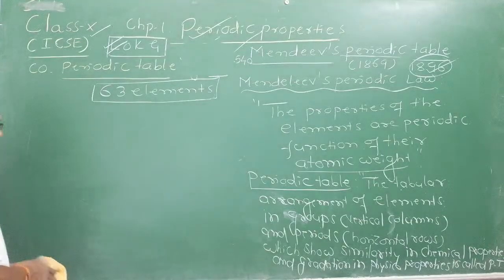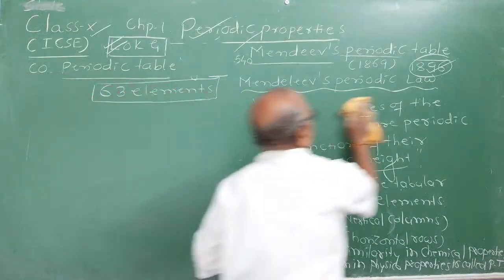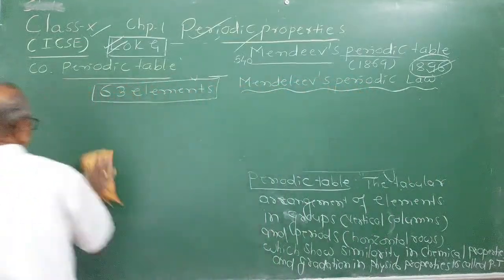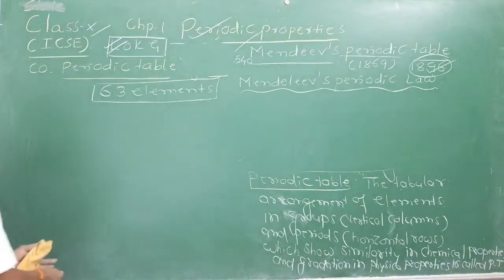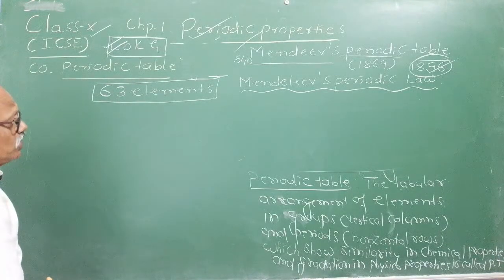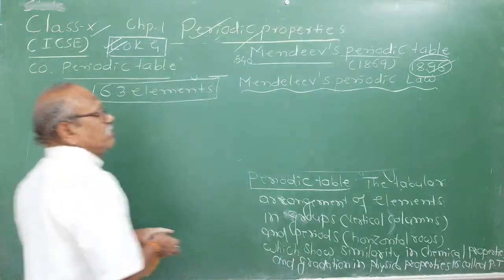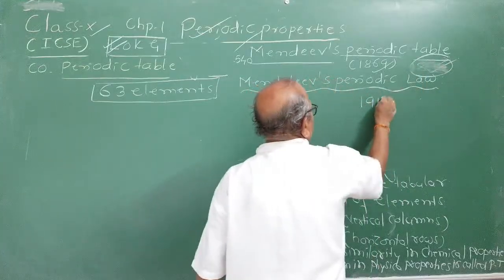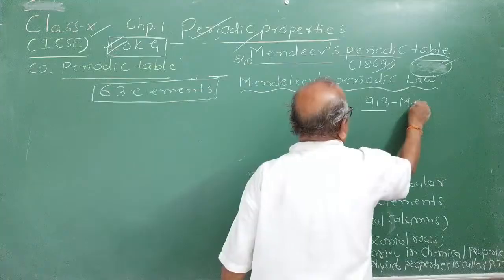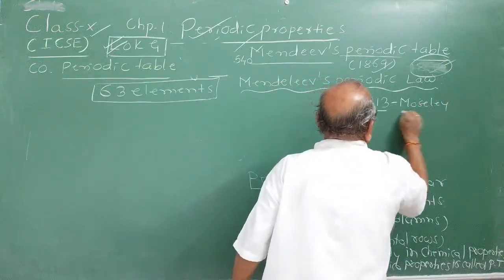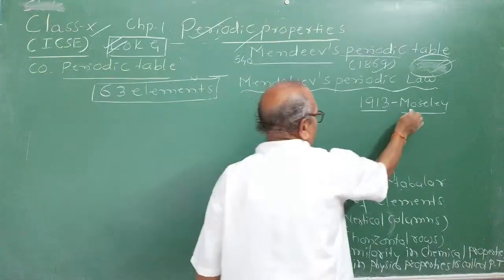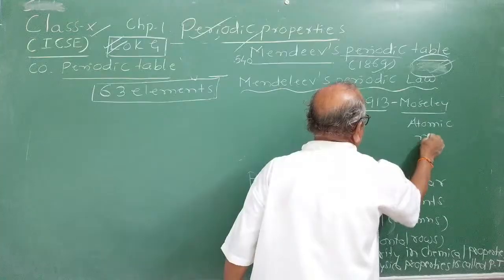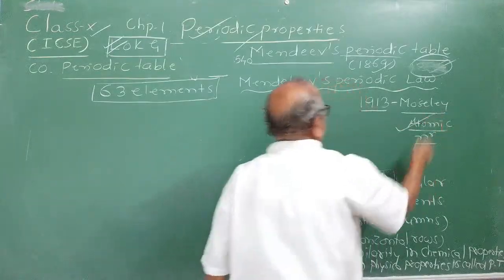Correct and meaningful definition. Let us come back to the achievements of Mendeleev. He is considered to have laid the solid foundation globally. He was accepted till 1913. Modern periodic table came, but Mendeleev was respected and accepted. But after the discovery of atomic structure in 1913, Moseley showed that atomic weight is not a fundamental property. Atomic number, electronic configuration, number of electrons or protons are more fundamental properties. He proved this.